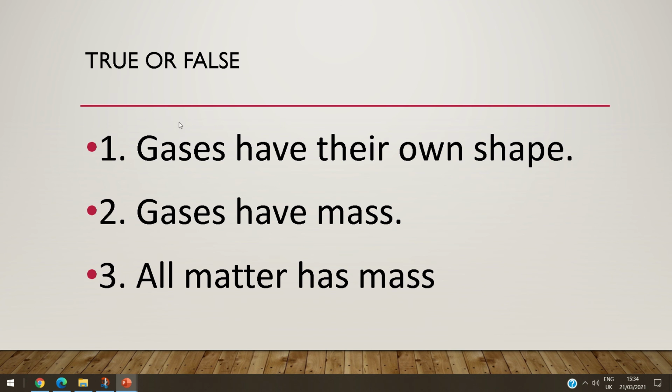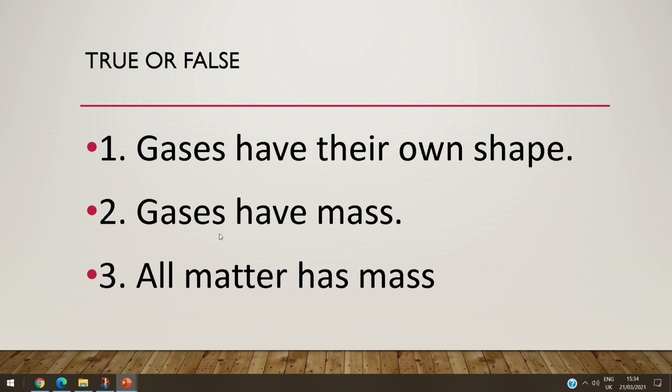Okay, let's answer now. Which is true or false? Number one, gases have their own shape. Is it true or false? Of course, false. Gases don't have their own shape. Only solids have their own shape. Only the solid has a fixed shape.